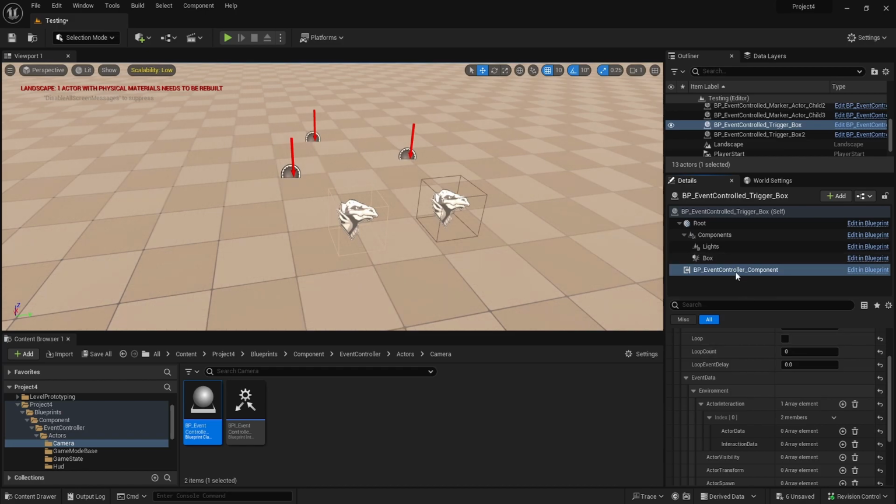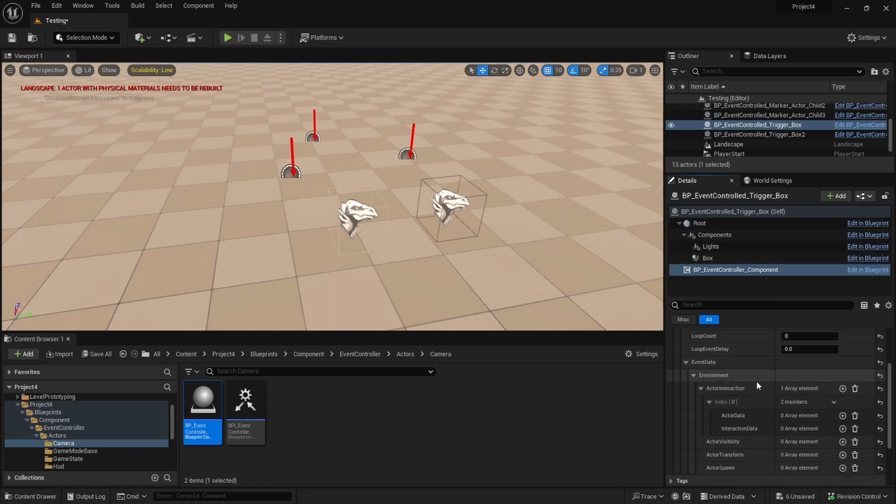So if it doesn't have the event controller on the one that you're trying to interact with, the visibility, the transform, and the spawns, they don't care about the controller, so you can just do those to any actors in the world that you want, but the interactions are specifically for ones that are event controlled.